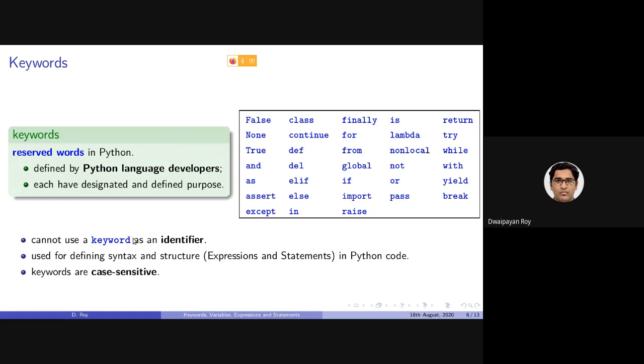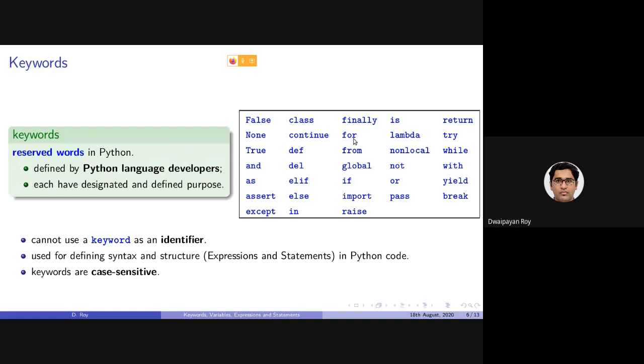These keywords will be used together with identifiers, operators and literals to form expressions and statements in Python. Another thing is that keywords are case sensitive. You can see this False is starting with capital F, in contrast to something like for, where f is small.